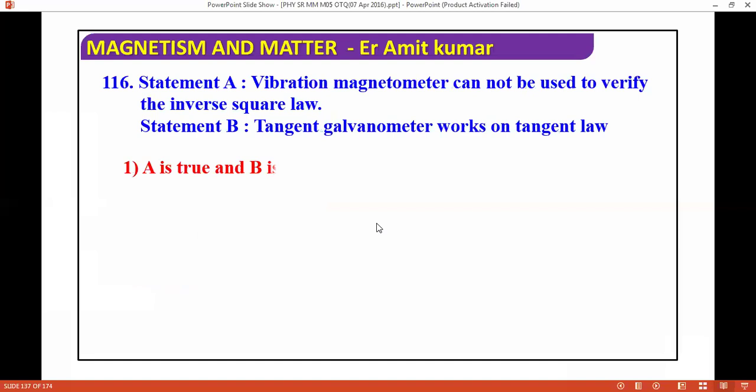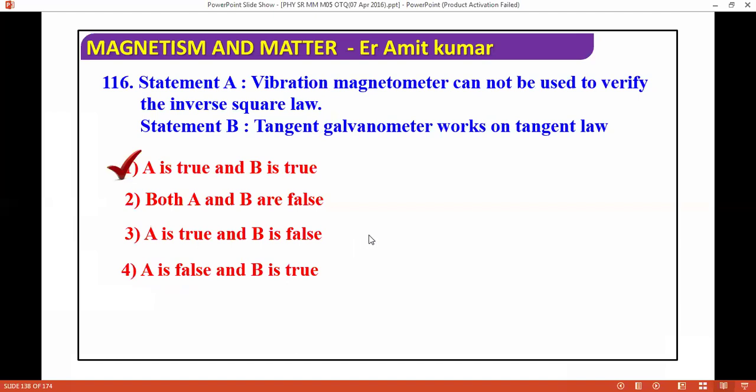The next question we have the statement: a vibration magnetometer cannot be used to verify the inverse square law; the tangent galvanometer works on the tangent law. What is the correct answer? Both true. Next question, we are moving ahead.